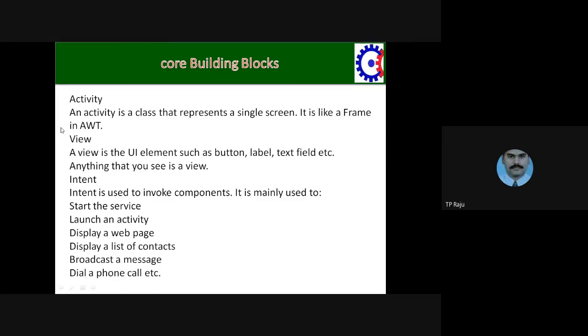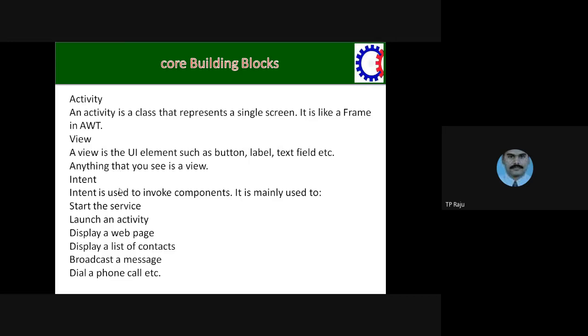First of all, what is an activity? Activity is a class. It is like a frame in AWT. For example, you are doing addition of numbers. That is an activity. To do the addition, you require a frame, and through the frame you are doing that activity. AWT means Abstract Window Toolkit. It is in Java. In Java, you have a frame. In that manner, here also you have some environment in Android. By using that environment, you will do the activities.